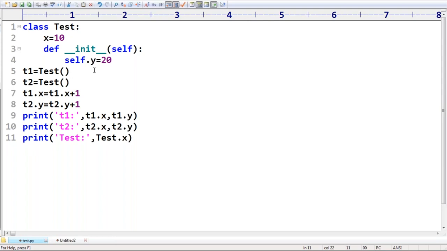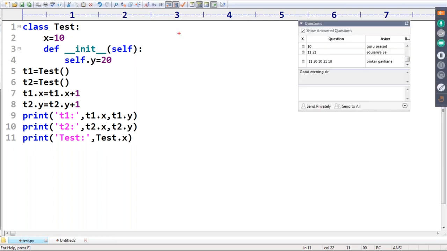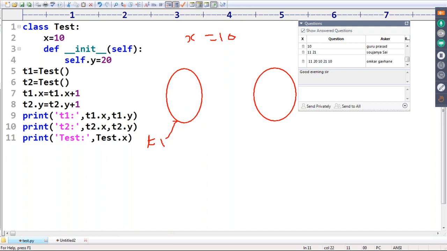Just a matter of 1 minute. Observe, sir. Static variable x is equal to 10. I created the t1 object and I created the t2 object. Assume that this is t1 and this is t2. We are getting t1 and t2, sir.